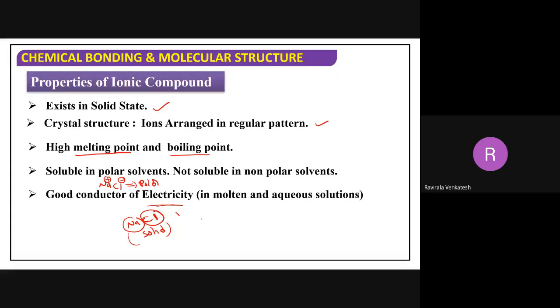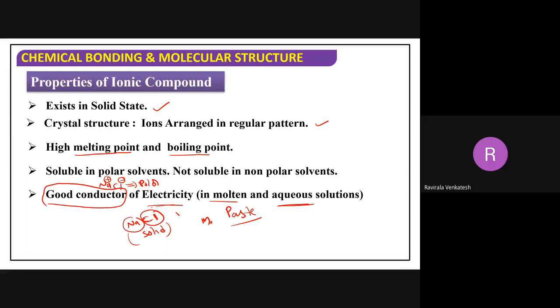But when you take molten state or aqueous state, in molten state it is nothing but a paste nature. So in paste nature, what happened? They will get some space to move. Na+ and Cl- can freely move. In aqueous state also, they can move more freely. When they move, what happened? They can conduct electricity. What I mean to say is that ionic compounds are very good conductors, but in solid